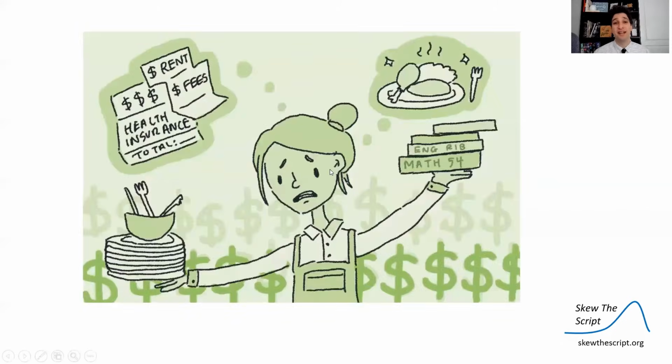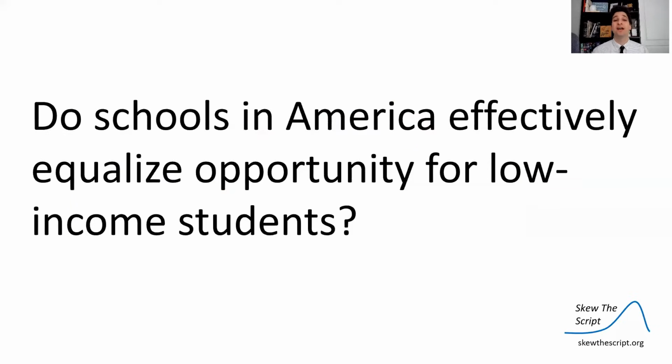Our main focus area today is talking about, for low-income students, often school is seen as an equalizer of opportunity in the United States, a place where opportunities can arise for people who come from lower income backgrounds. At the same time, being from a lower income background often brings challenges with it in going to school and being successful in school. So the main central question I want to ask is, do schools in America effectively equalize opportunity for low income students?